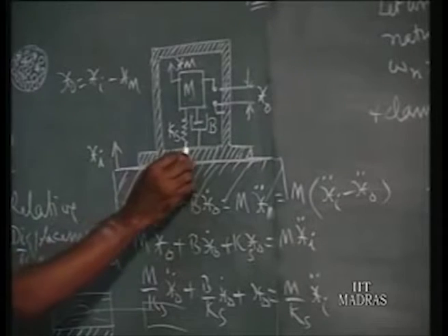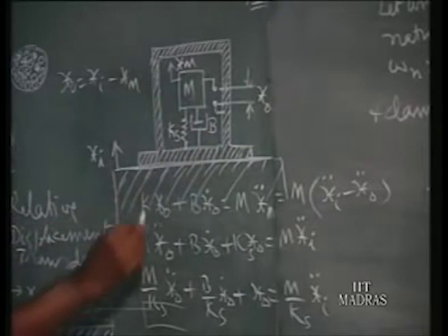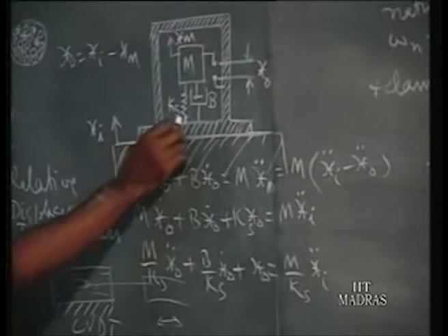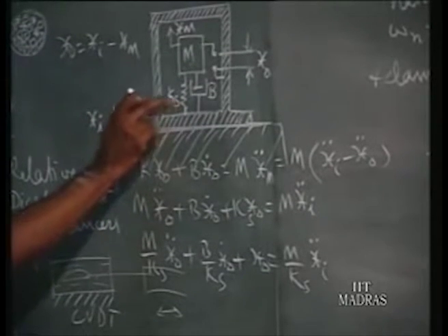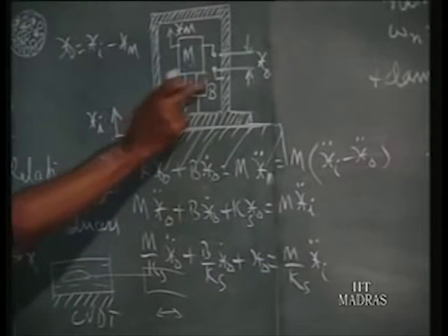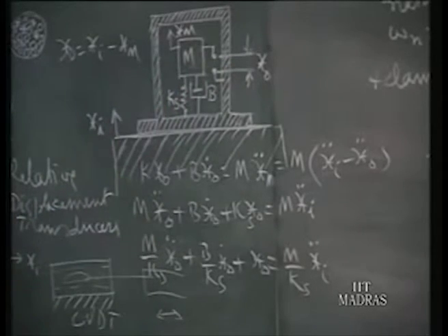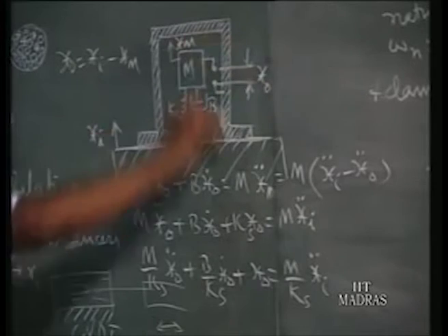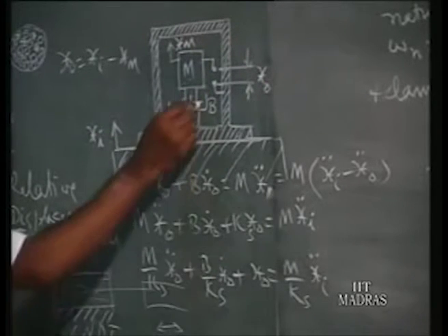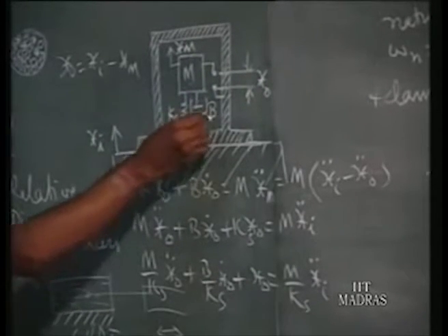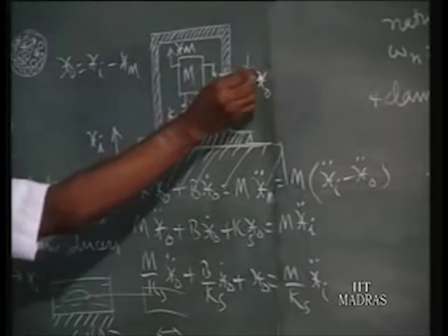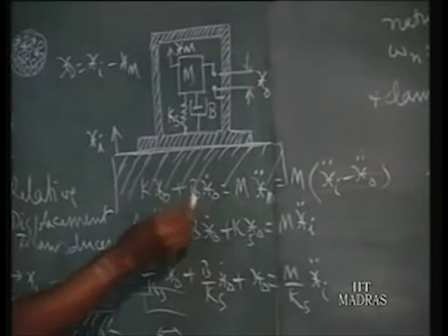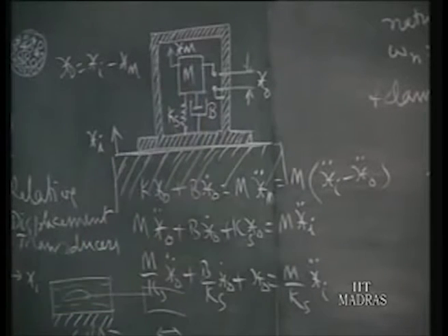The relative motion between the mass and the frame is the compression or elongation of the spring. So spring constant times xo is the force flowing through the spring. Similarly, corresponding to xo we have the velocity xo dot, and b is Newton per unit velocity, so b into xo dot is the damper force. These are the two forces transmitted to the mass.